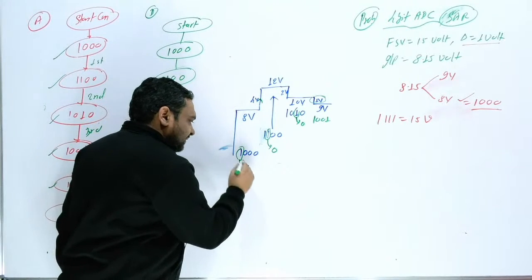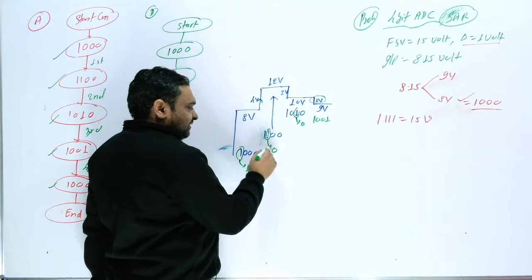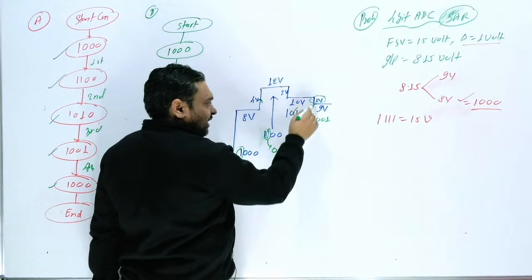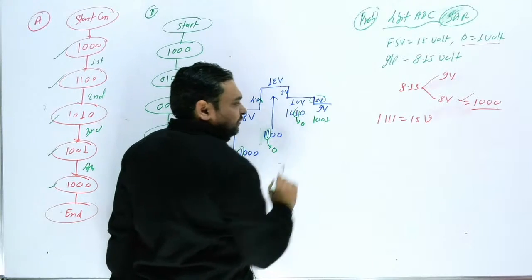Sir, this bit will be 1. So this bit will be 1 or 1. So this will be 0 because you are going down. So this bit will be 1 or 0. You are going down, that's why this is 0. So the last bit will be 1 or 0.